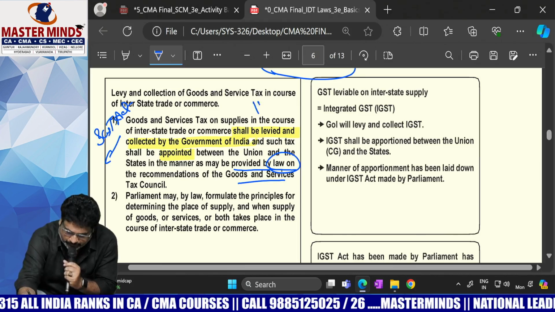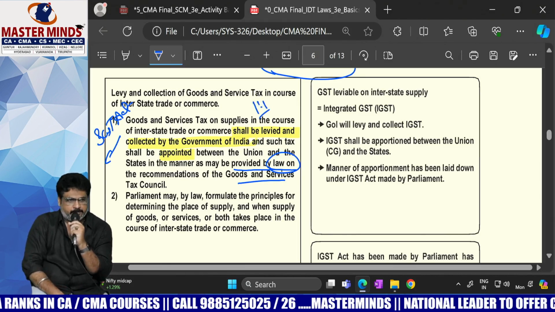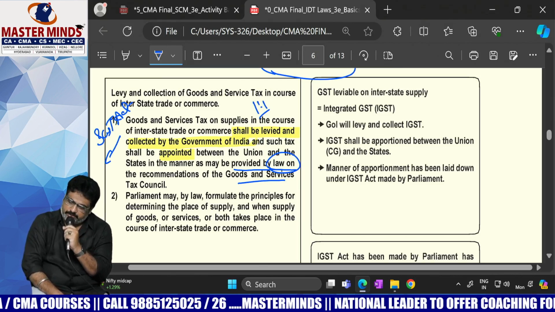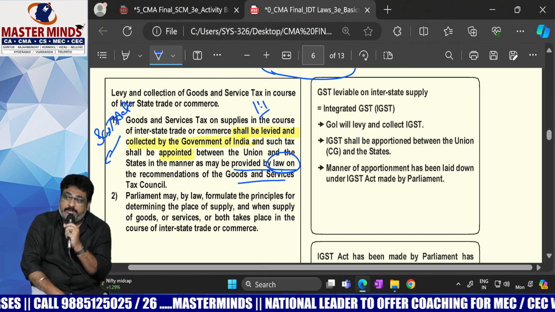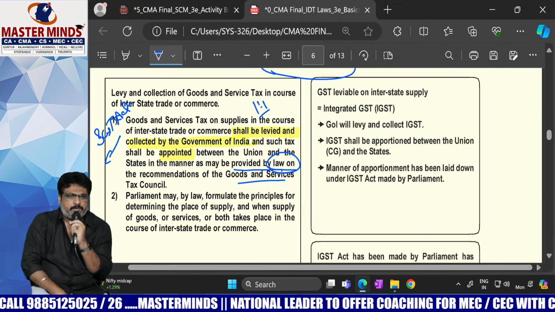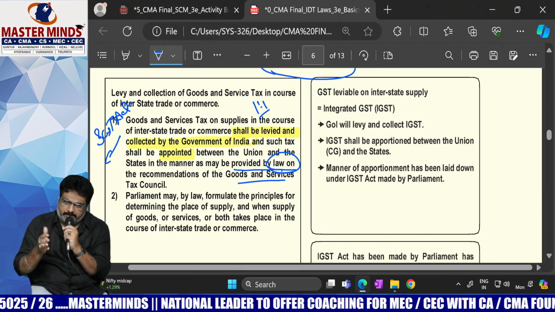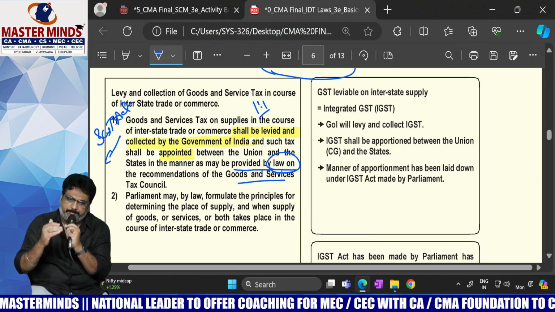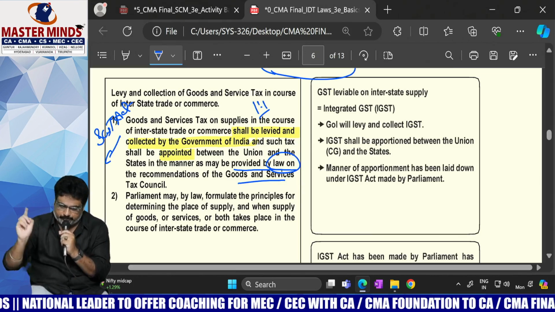The present ratio is 1:1, equally. Of the IGST revenue, 50% will be retained by the central government and the balance 50% will be paid to the destination state government. That is the first point.